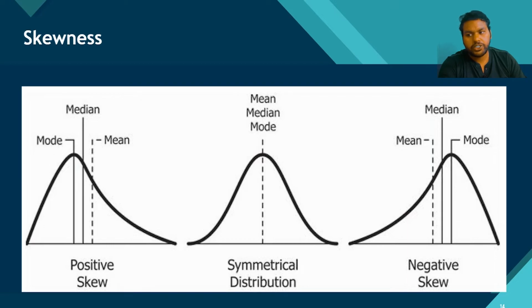One is a symmetrical distribution where the mean, median and mode are all equal. Then we have the negative skew and the positive skew. In the positive skew, the mean is greater than the median, and in the negative skew, the mean is lesser than the median. That is why we always choose the median as a metric in place of the mean, because the mean is more sensitive to outliers.